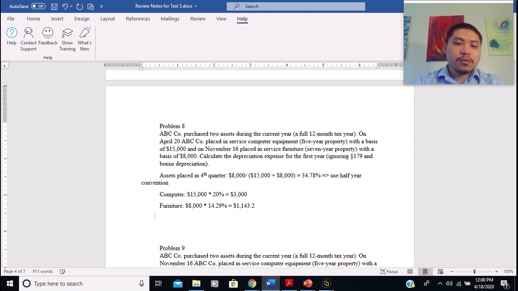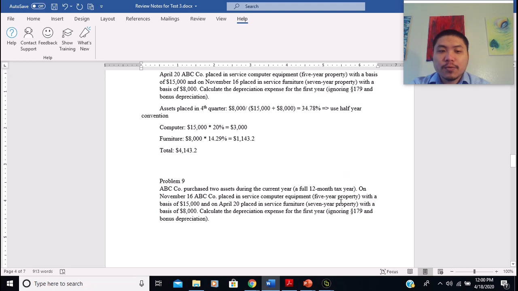So in total it's going to be $11,143.2. This is the total depreciation expense for all of the assets in the first year. The most important thing here is to identify the convention, then select the right table and then select the right percentage. So that was problem 8.